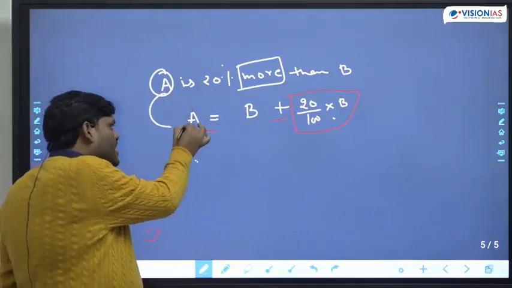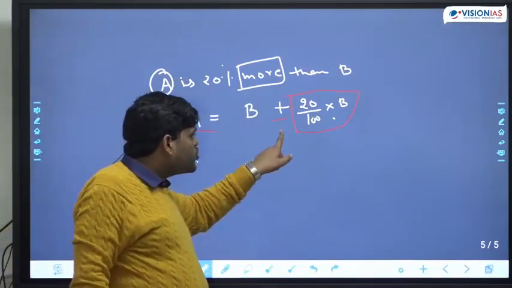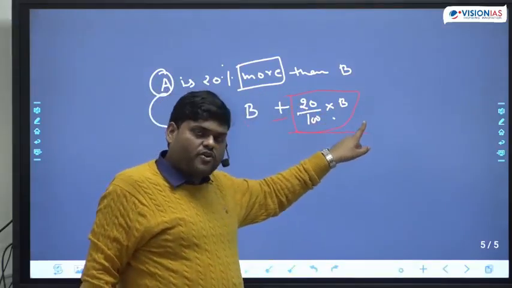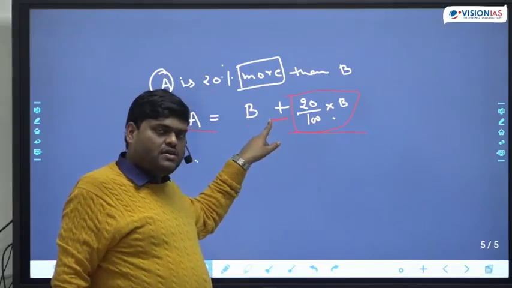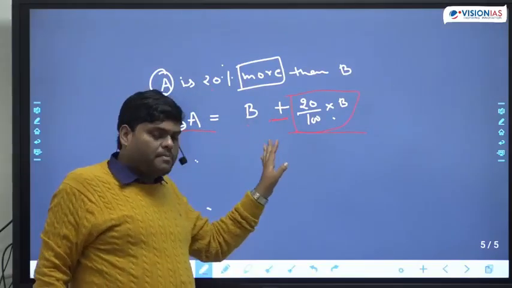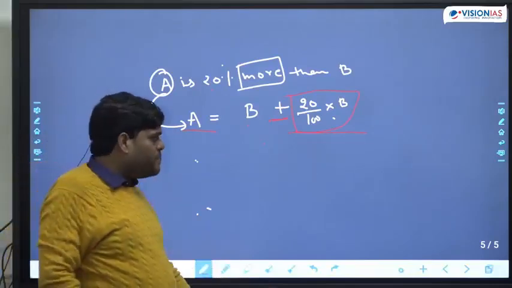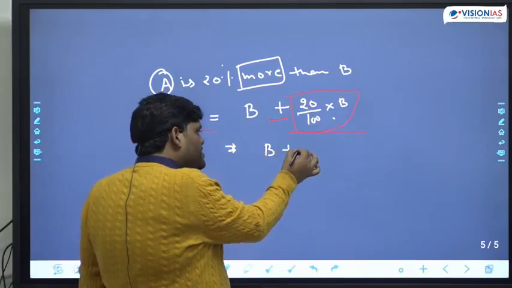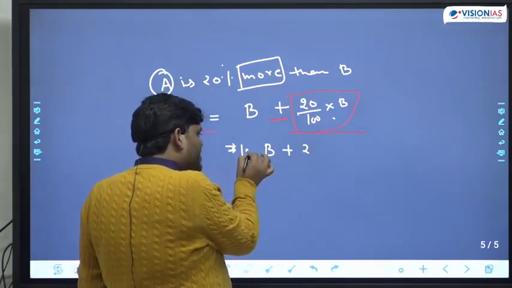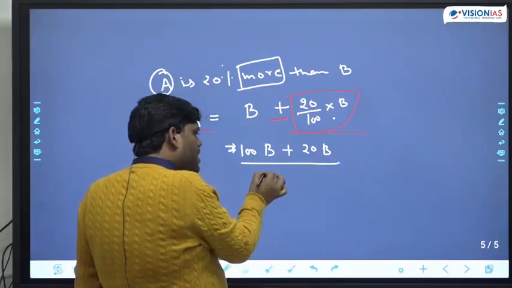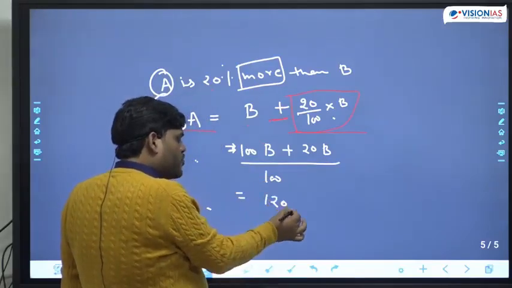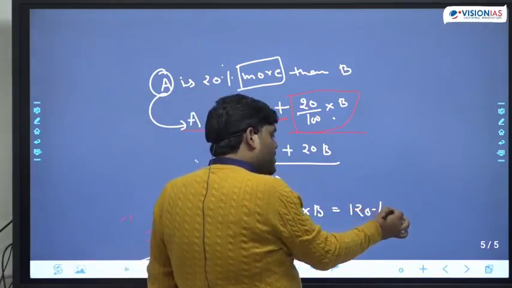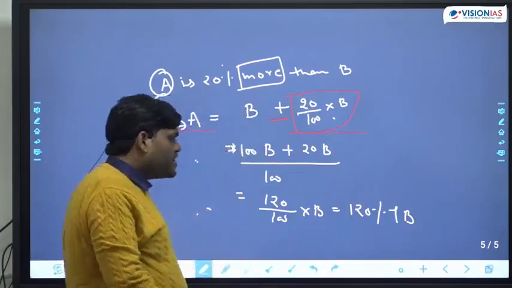A is, they are talking about A, 20% more than B. So we just have to find 20% of B, more means addition, and then B. The simple statement becomes A is equal to B plus 20% of B. If you solve this, it becomes B plus 20B upon 100, which is 120 upon 100 into B, or simply I can say 120% of B.